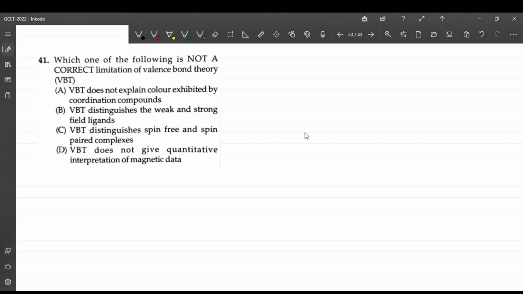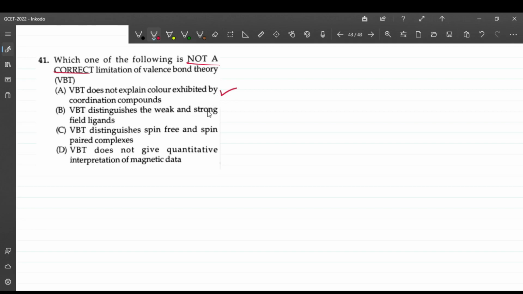Question 41. Which one of the following is not a correct limitation of valence bond theory? So the first statement made over here is valence bond theory does not explain the color exhibited by a coordination compound. They have asked which is not correct. So this is correct, right?